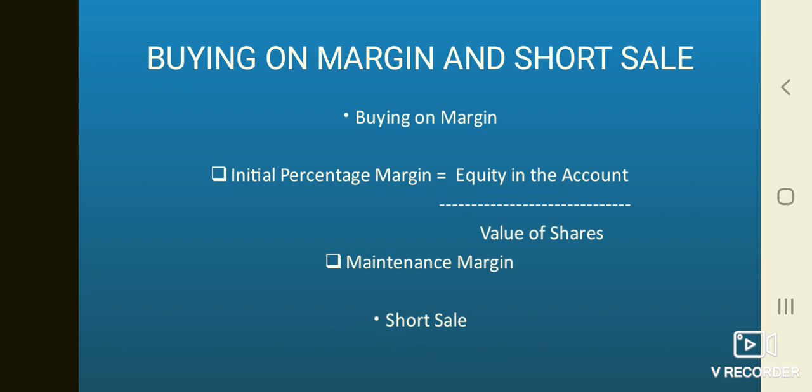Now we will discuss short sale. A short sale is a sale of shares that one does not have. A short seller expects the price of the shares to fall in future so that he can square his position at a profit. Of course, the price can rise, inflicting a loss on the short seller. A short sale is arranged by the broker who borrows the shares from another customer or broker so that the short seller can effect delivery.